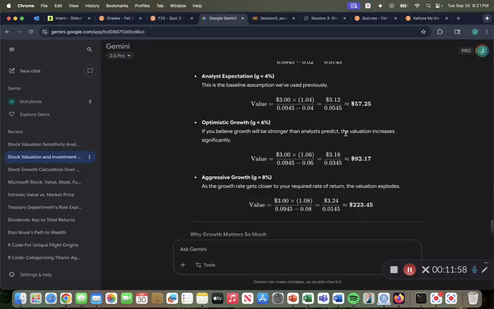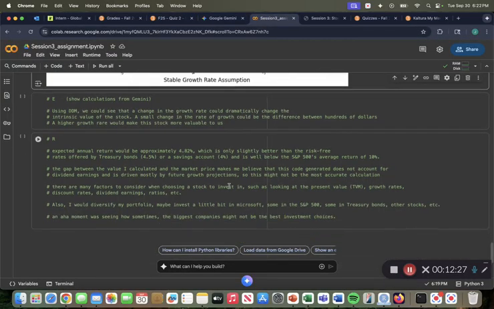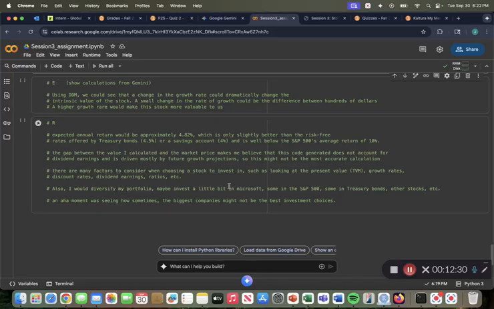So looking for a greater amount of growth, Microsoft is already a very well-known, developed company. So who knows how much room to grow is really left with them. Their stock's already really expensive, or not expensive, it's just priced high. So who knows how much growth is left for them to do, or if they will really grow in the future. But if they were to grow more, it would increase the value, as we can see here through these calculations.